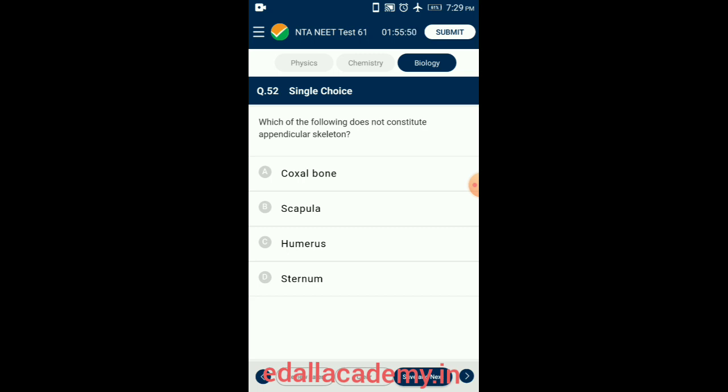In humans, the appendicular skeleton is composed of 126 bones. Functionally, it is involved in locomotion, that is lower limb, and manipulation of objects in environment, that is upper limbs. The frontal lobe, located at the front of the brain, is one of the four major lobes of the cerebral cortex in brain of mammals. The sternum is a flat bone on the vertebral midline of thorax and is a part of the axial skeleton. So the answer for this question is option D, sternum.